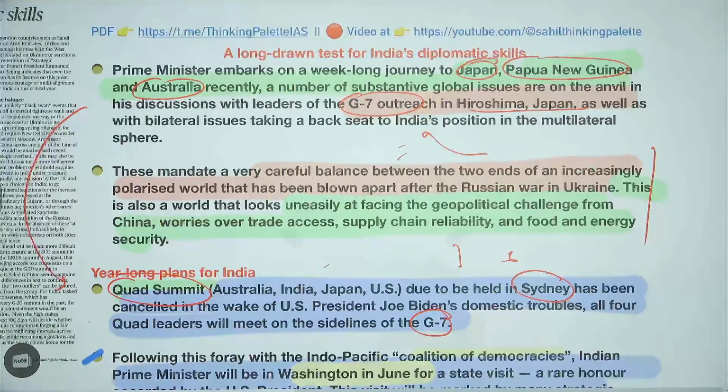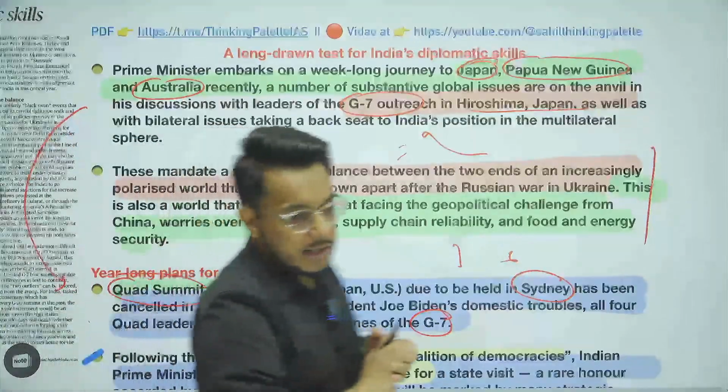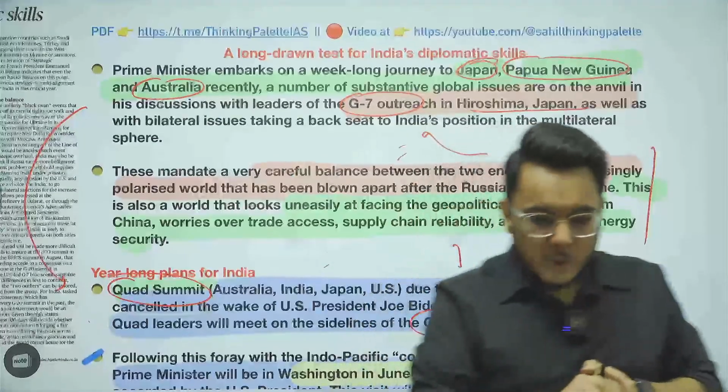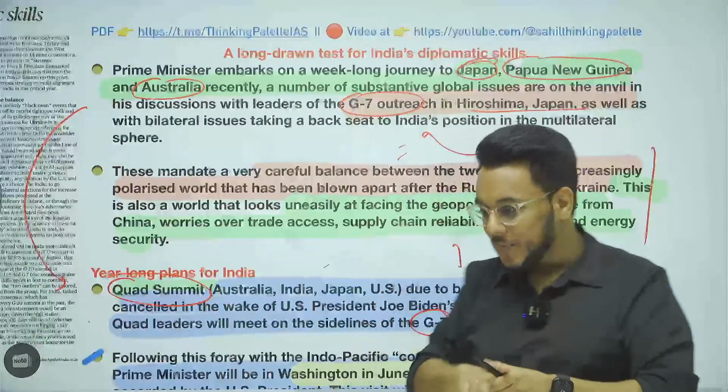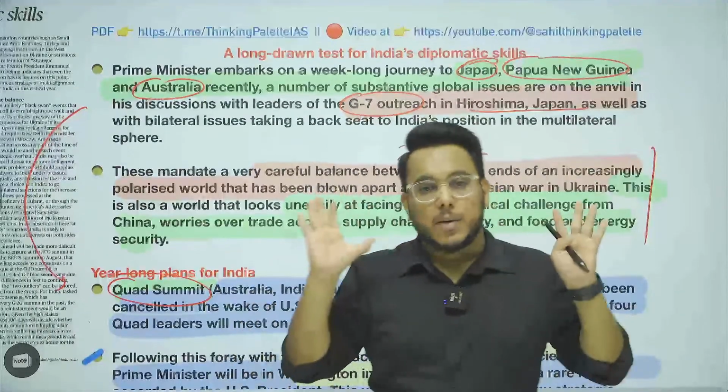And even the Minister of External Affairs, Mr. S. Jaishankar, had said that we will be moving for this strategic autonomy. Now, in this direction, there is a challenge that India is facing. What is this challenge? Understand this thing. Now, the world is apparently divided.